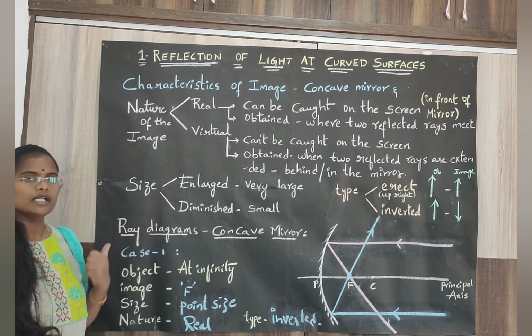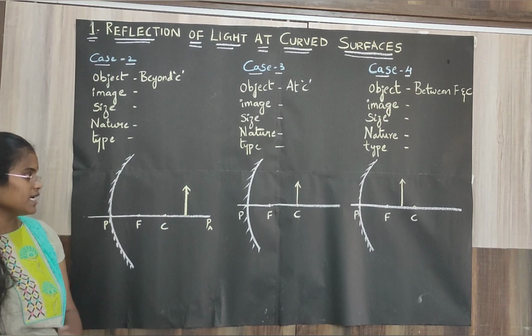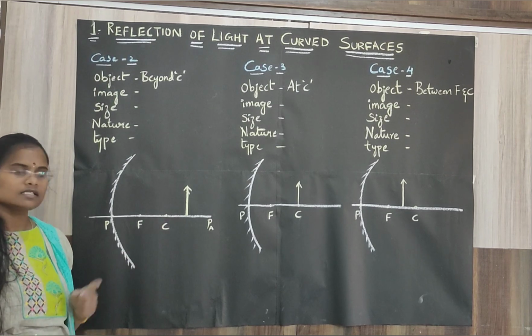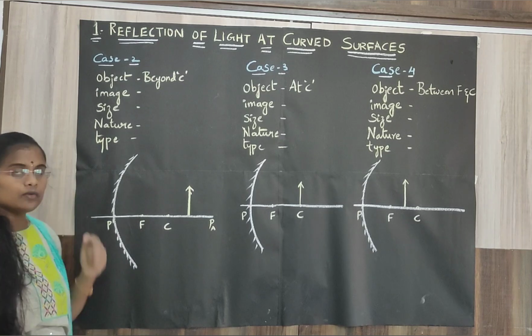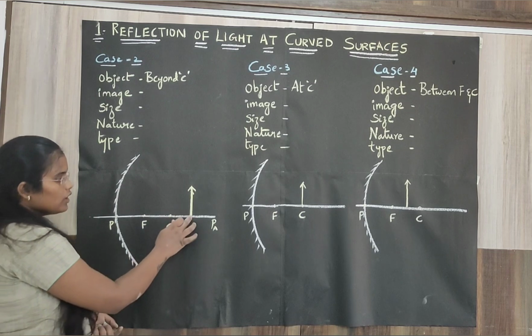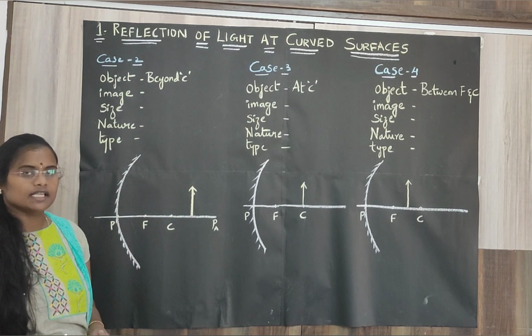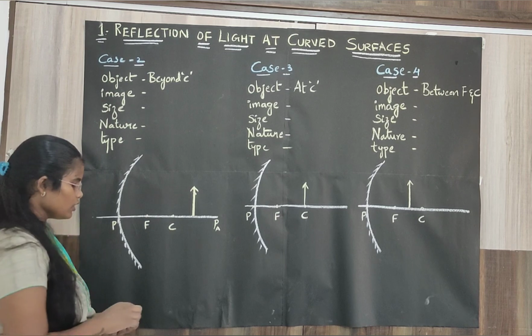Now we will learn about case number 2. Here, in case 2, when you place the object beyond C, that is after the center of curvature, we will see how the image is formed. When the object is placed beyond C, consider any two possible special rays that we have learned before.